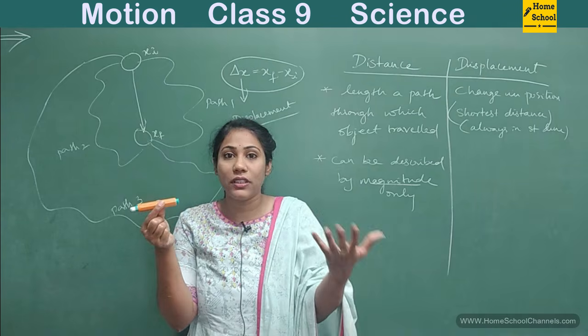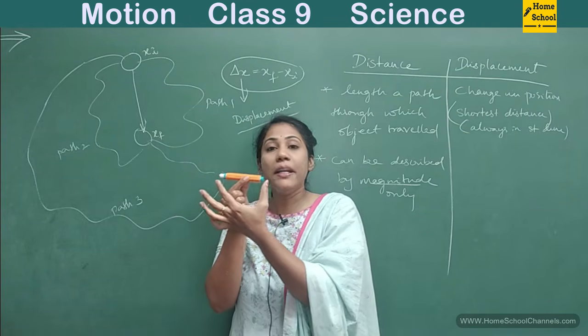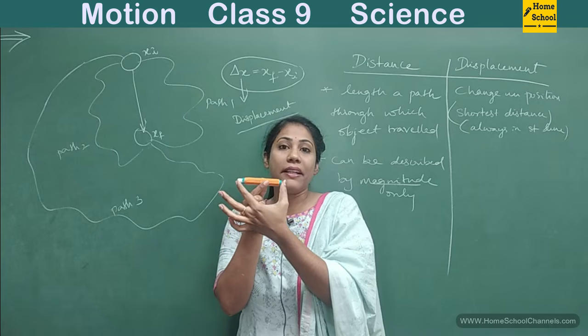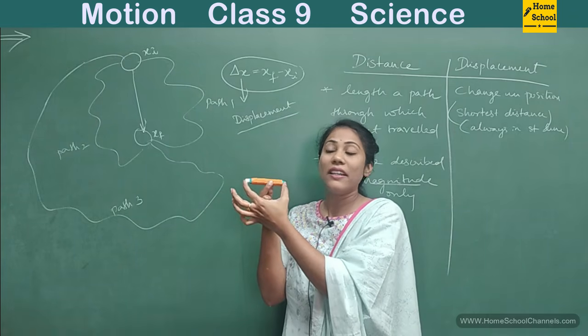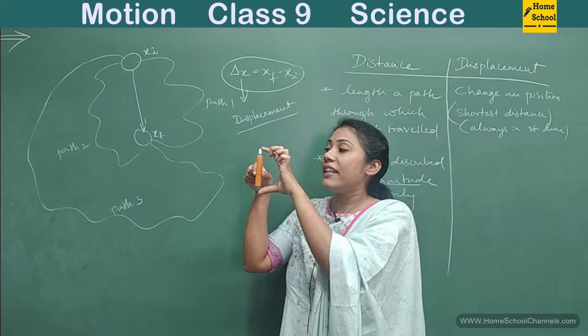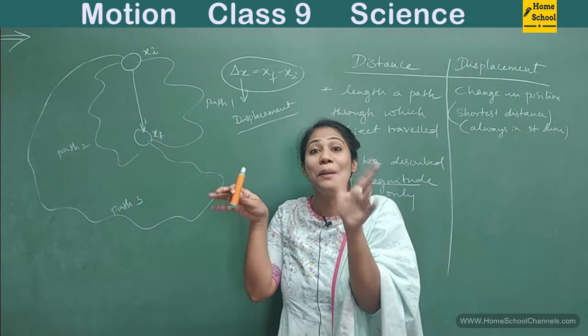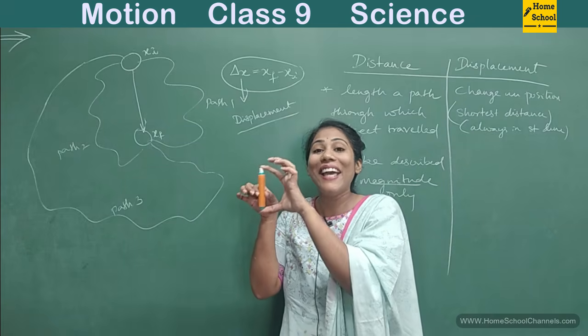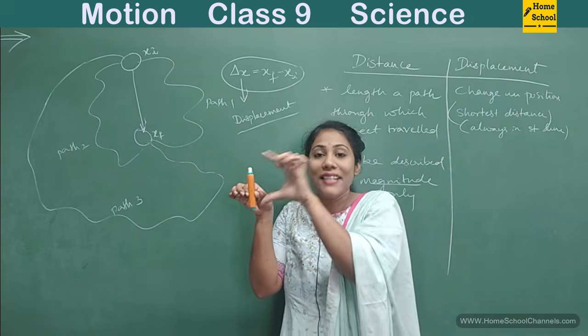Magnitude means amount. So when I take a scale and measure this chalk piece, I got 10 centimeter. When I held this chalk piece horizontally, I got 10 centimeter. When I held it vertically, I got 10 centimeter only. So here I don't care about direction. I only care about the amount, that is the length, the exact number, that is 10.